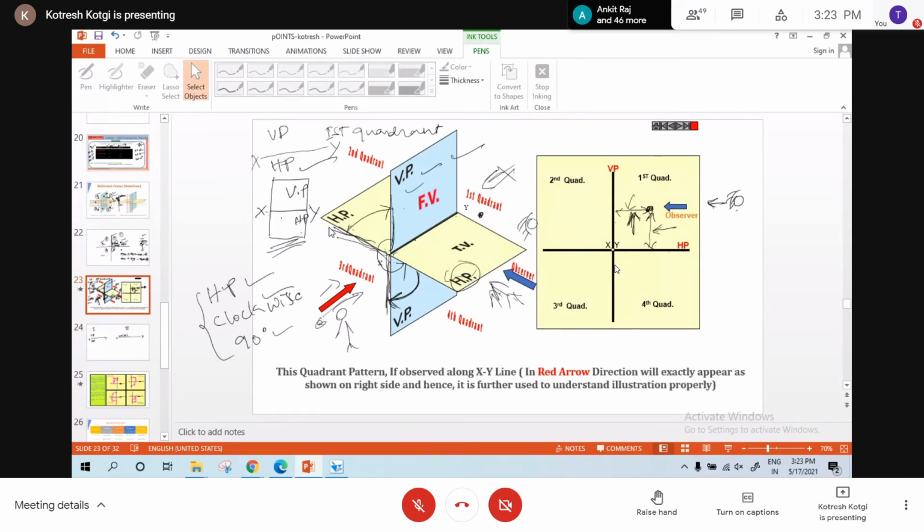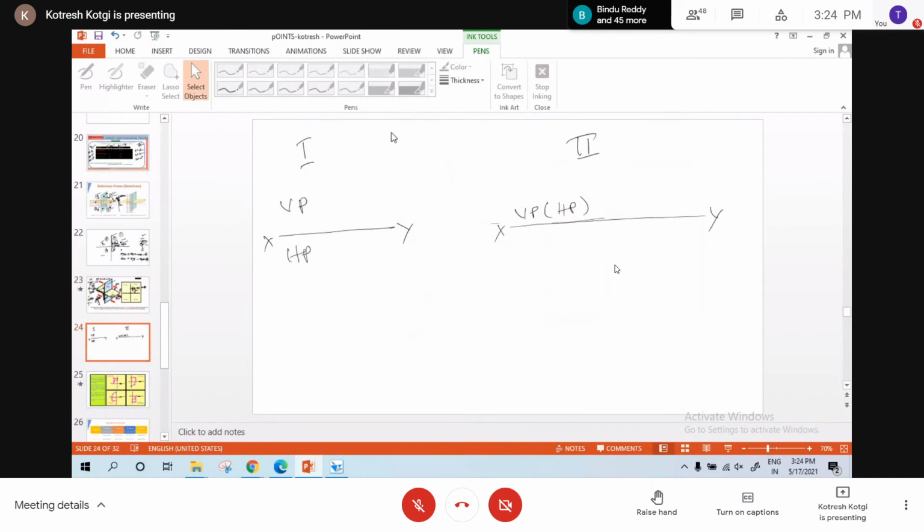Now which is the third quadrant? Third quadrant is this, right? You understand? What is the procedure? What should we do? Rotate the horizontal plane in the clockwise direction by 90 degrees. For the third quadrant, just rotate the horizontal plane by 90 degrees. Now, in the third quadrant, it will be like this. What is the XY line in the third quadrant?